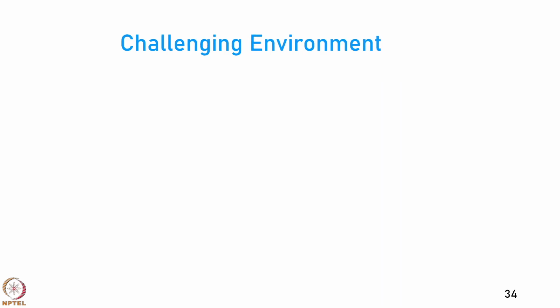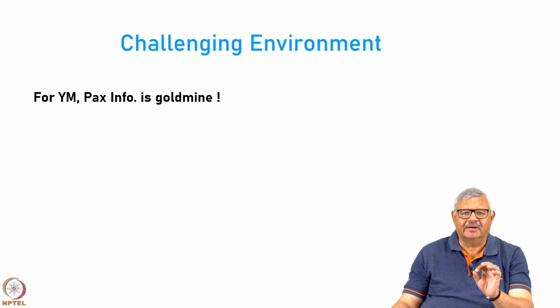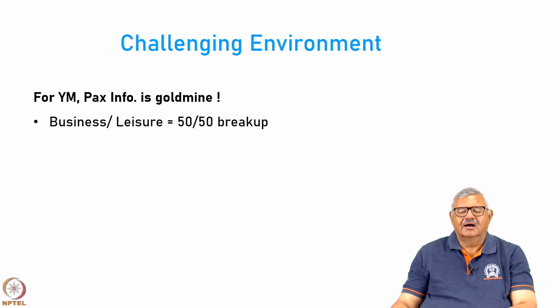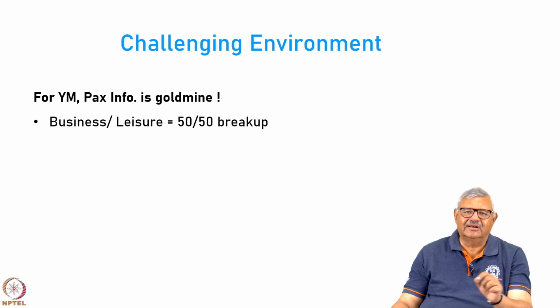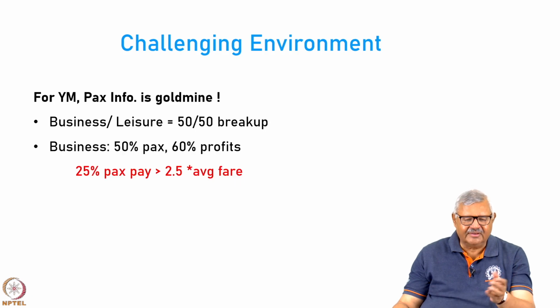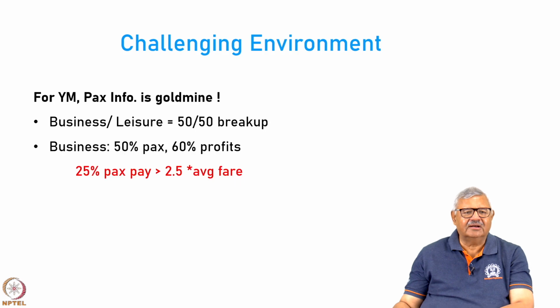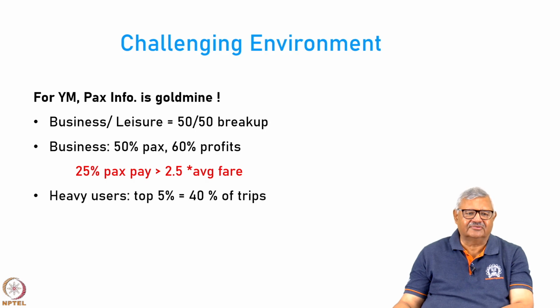Now, we are operating in a very challenging environment when we have an airline. For yield management, information regarding the passengers is a gold mine. That is how you decide. An airline that knows about its passengers is the one that can do better yield management. Generally, there is a 50-50 breakup. Business class passengers may be 50% of the passengers, but the profits are much more, because 25% of the passengers pay more than 2.5 times the average fare in business class.